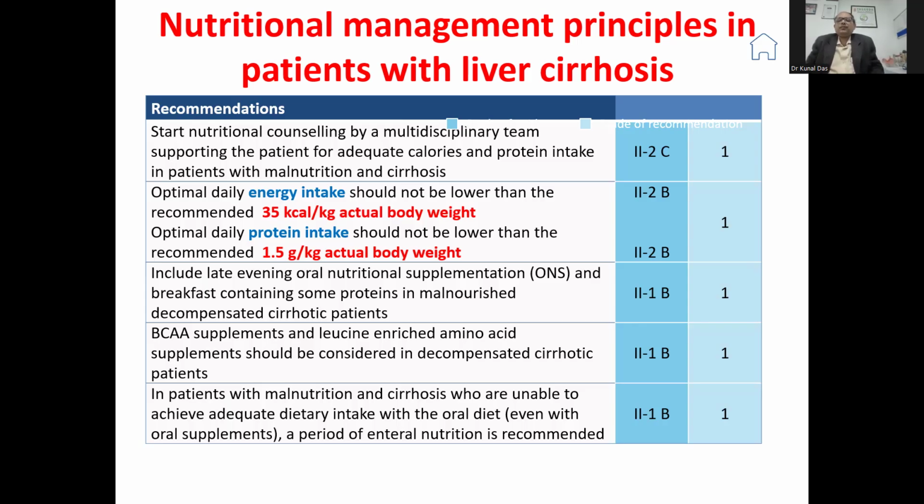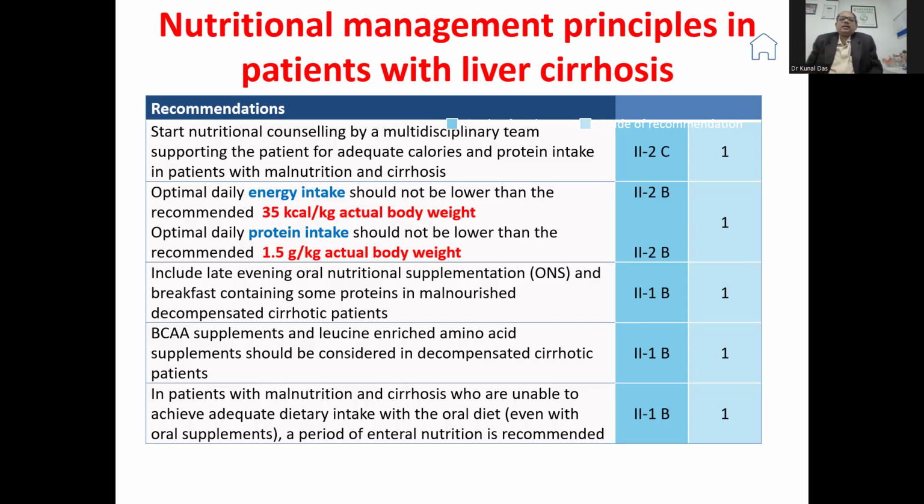We should not fear that the patient will go into some kidney disease or will not be able to process it, because whatever protein you are not giving through the diet, the body will actually break down muscle mass and take that protein for its utilization. So in fact, that will increase sarcopenia. If you are not giving adequate protein, the patient will land up with decreased muscle mass and sarcopenia.